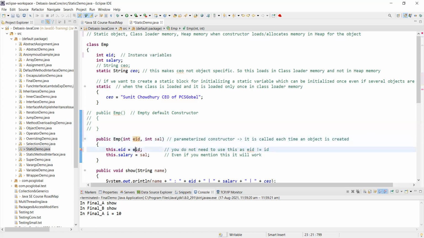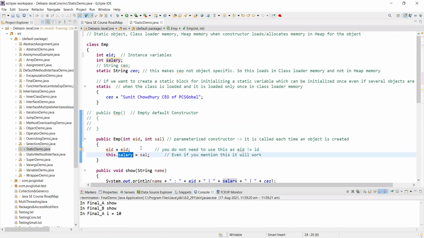If I had passed in EID, then this had a meaning. But how will the compiler understand which one is the argument passed in the constructor and which one is the instance variable? To differentiate that, you see there is a warning: the assignment to variable EID has no effect. Why? Because both are brown in color.